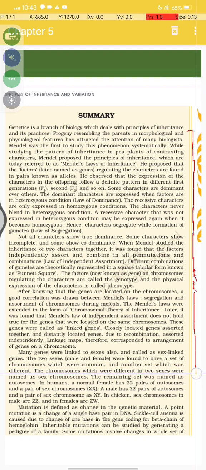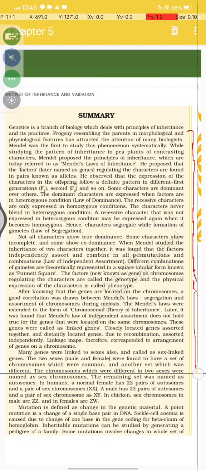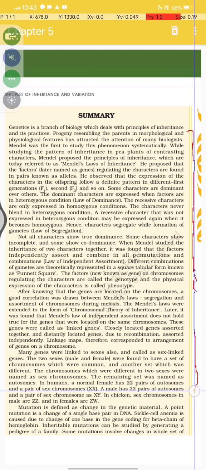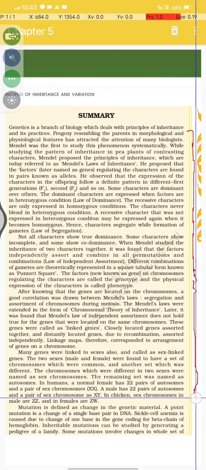The chromosomes which were different in the two sexes were named sex chromosomes, and the remaining set was named autosomes. In humans, a normal female has 22 pairs of autosomes and a pair of X and X, and a male has 22 pairs of autosomes and a pair of sex chromosomes X and Y. And in chicken, it is ZZ and ZW, okay.